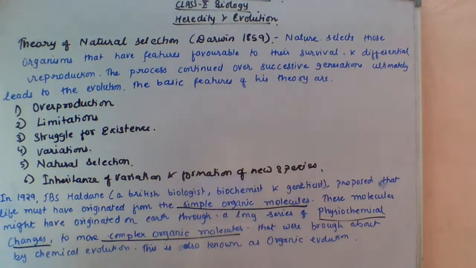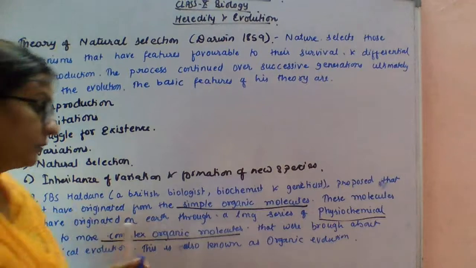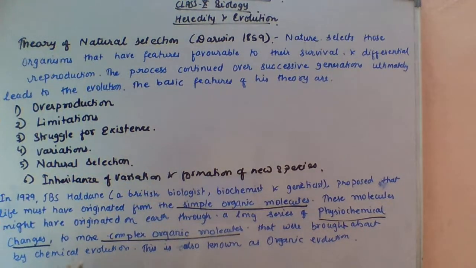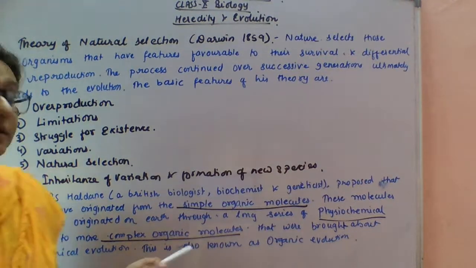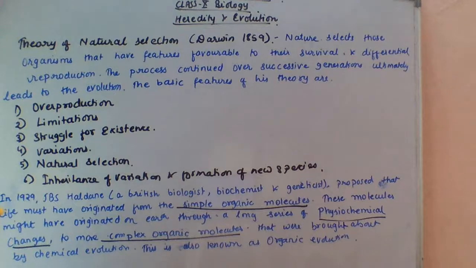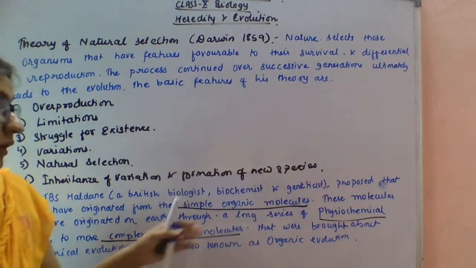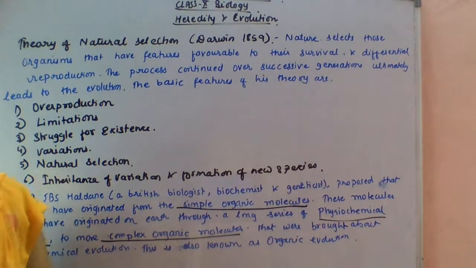That was brought about by chemical evolution. This is also known as organic evolution. Why is this also known as organic evolution? Because obviously this gradual change or development is from the simpler form to the complex form. It changes from simple to complex. That is called organic evolution.